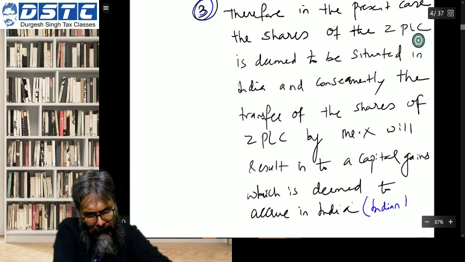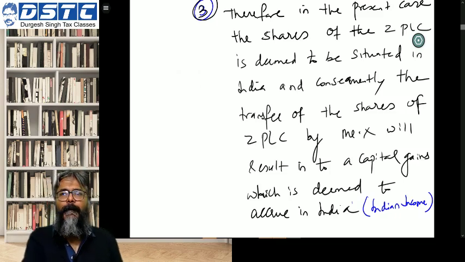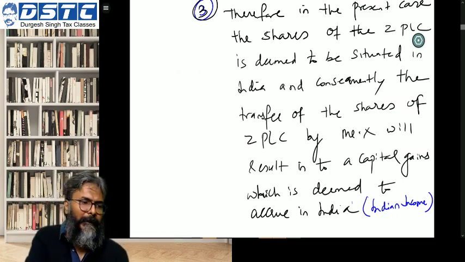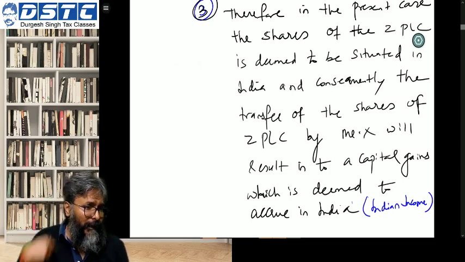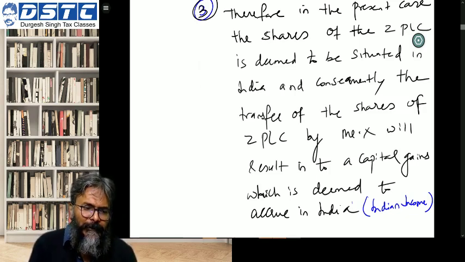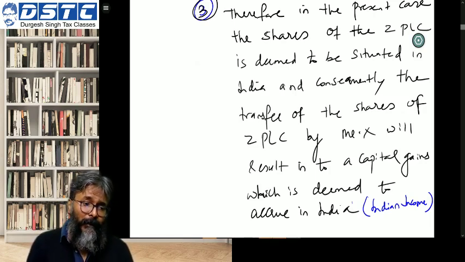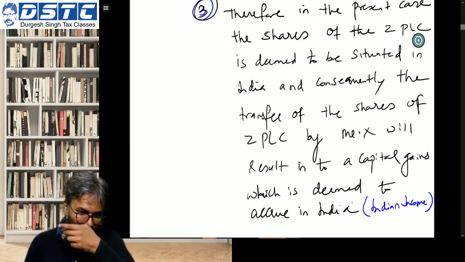In the bracket I am writing Indian income. So ZPLC's shares are deemed to be situated in India, and consequently the transfer of the shares of ZPLC by Mr. X will result into a capital gains which is deemed to accrue in India, which will make this as Indian income.